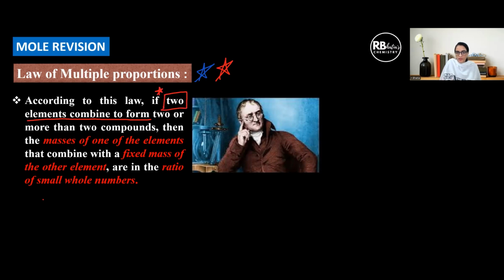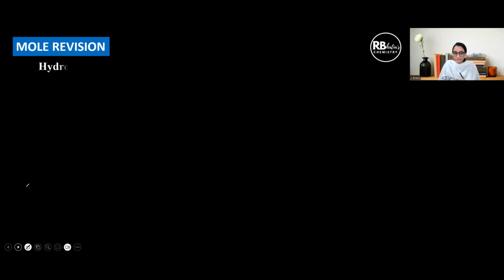Please note this. When two elements combine to form two or more than two compounds, compounds can be any number, then the masses of one of the elements that combine with the fixed mass of the other are in the ratio of small whole numbers. Right? This is the law.